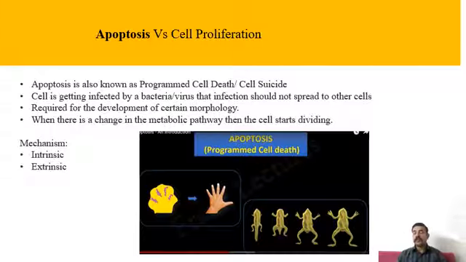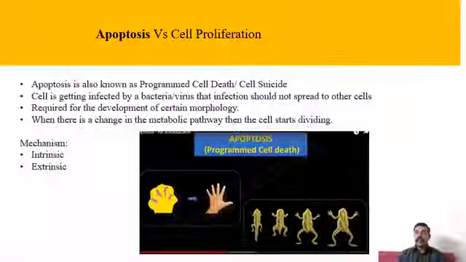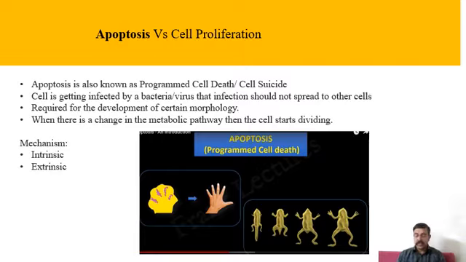Now, this apoptosis process not only happens in our body to prevent tumor, but also to prevent the infection of the cells. If a bacteria is infecting our cells, to prevent the infection from spreading to the nearby cells, apoptosis happens, making the cells die.